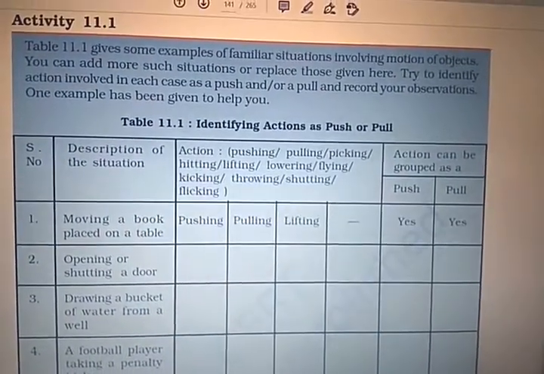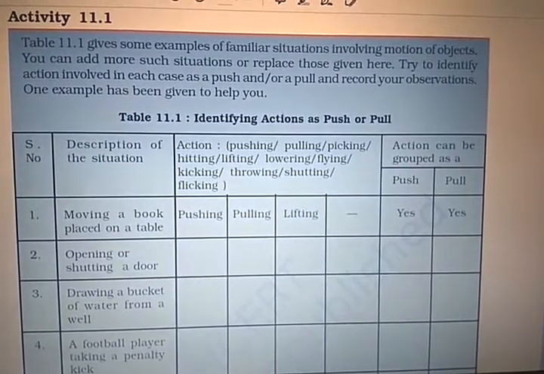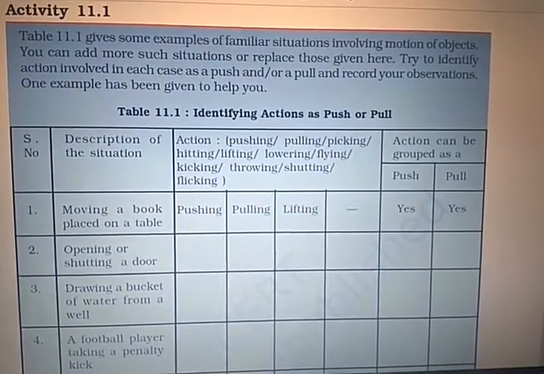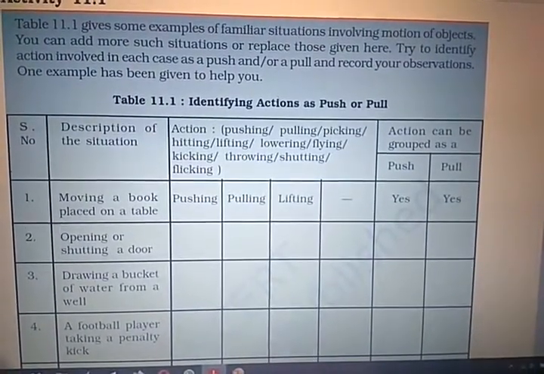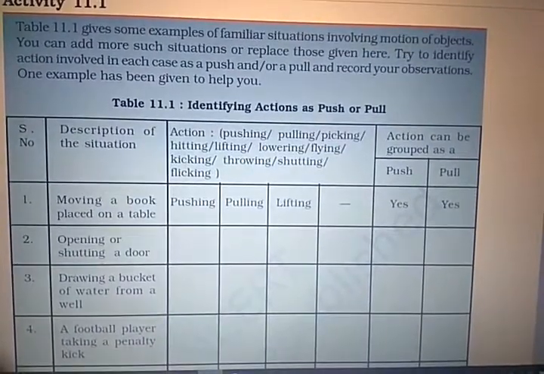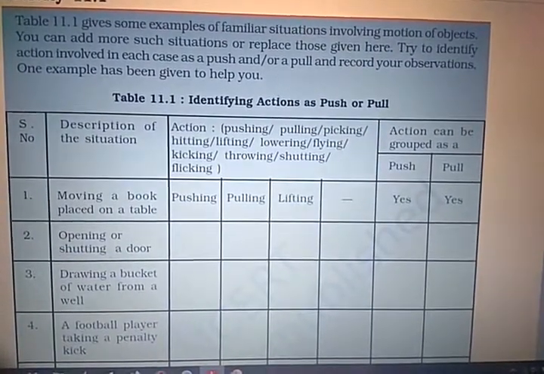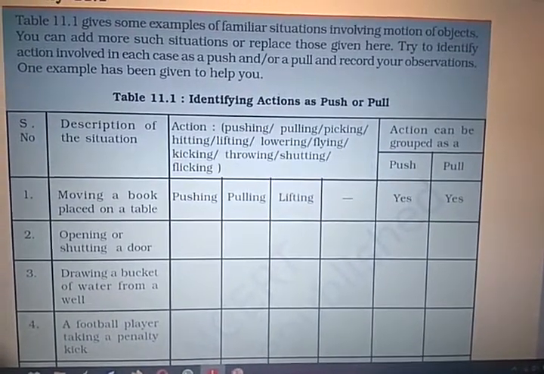Here, activity table 11.1 gives some examples of familiar situations involving the motion of objects. You can add more such situations or replace those given here. Try to identify the actions involved in each case as a push, a pull or both. Record your observations.